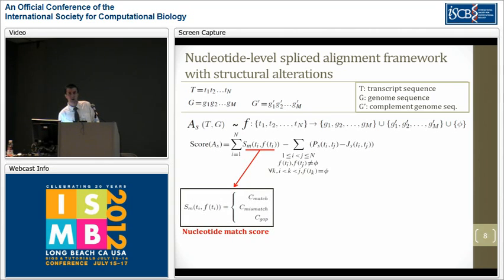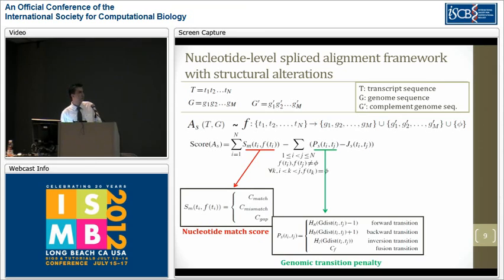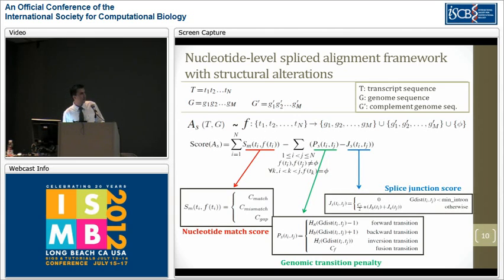And the score function here would be defined as the summation of base pairing scores. And depending on what kind of base pairing that is, it could have a different value for match, mismatch, or gap. And also, we will deduct the genomic penalty, transition penalty. And depending on what kind of transition there is between those two transcript bases, we might want to use a different type of penalty function. For example, we may want to further penalize backward transitions and inversion transitions rather than normal regular forward transitions. And for fusions, since we don't have a sense of the distance between the two sequences, we can only give a constant penalty value.